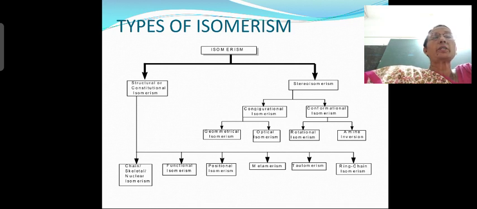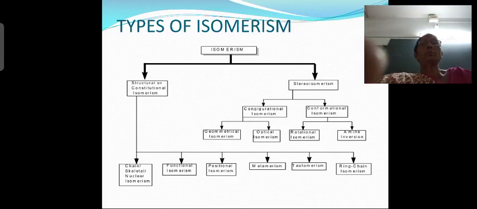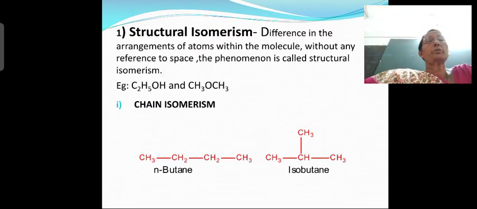Structural isomerism, on the other hand, is once again classified into 6 types. Chain isomerism, also called skeletal isomerism. Next, functional isomerism, position isomerism, metamerism, tautomerism, ring chain isomerism. Here also you are not going to study all the isomerism, only a few, mainly chain, functional, position, metamerism, tautomerism. We shall move to the next slide, structural isomerism.